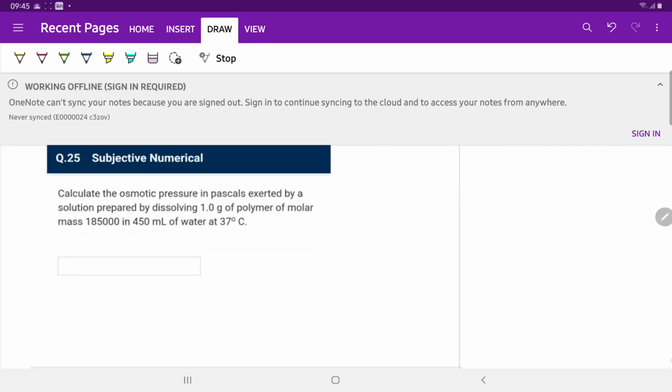Question number 25. Calculate the osmotic pressure in Pascal exerted by a solution prepared by dissolving 1 gram of polymer of molecular mass 185,000 in 450 ml of water at 37 degrees Celsius. We know very well that pi is equal to iCRT. C is the molarity: 1 gram of polymer divided by molecular mass 185,000, divided by volume in liters.